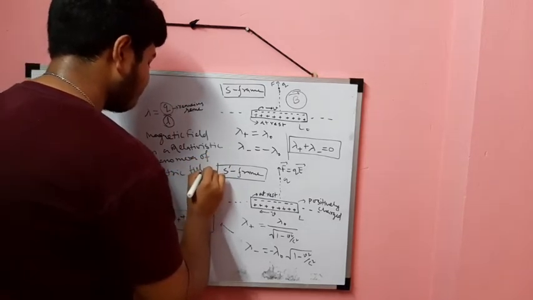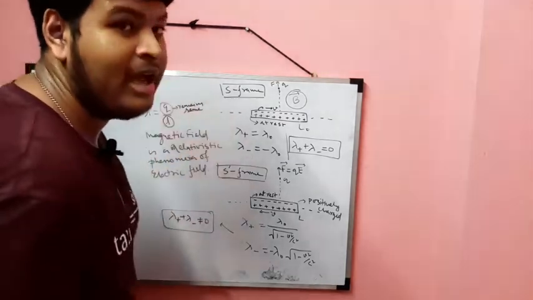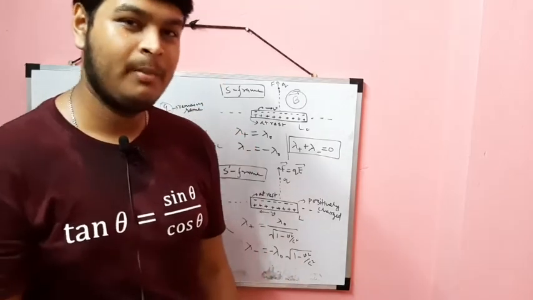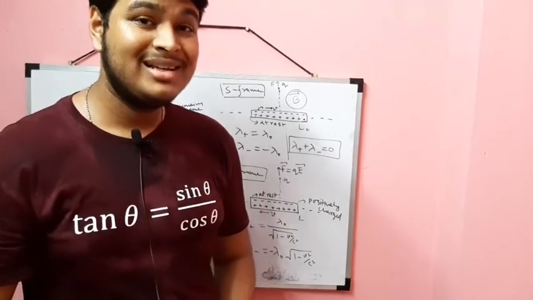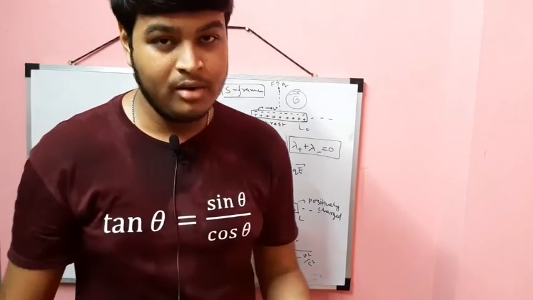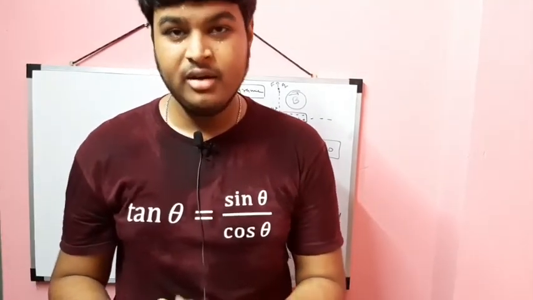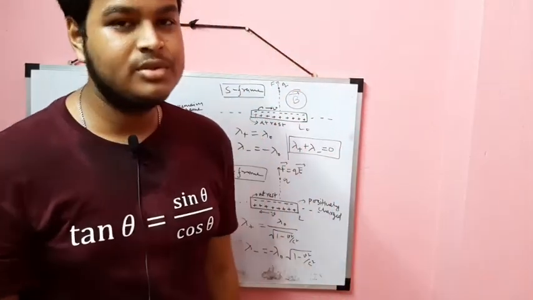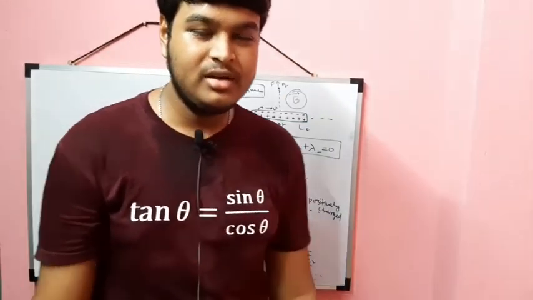That means the electric field and the magnetic field are two sides of the same coin. One observer may experience it as an electric field, and another observer may feel it as a magnetic field. Okay, so this is our today's topic. Thank you.